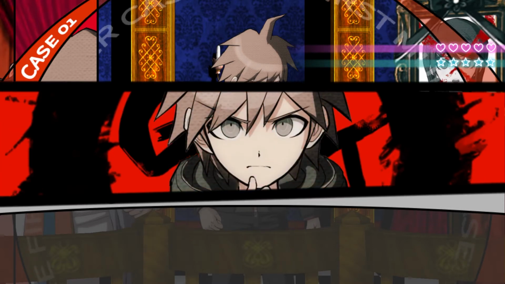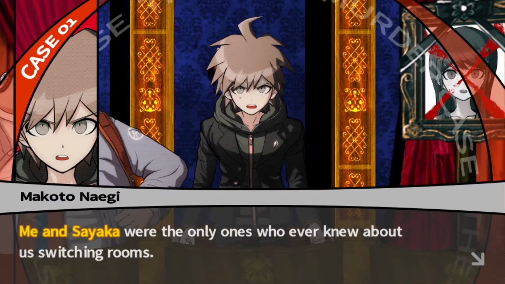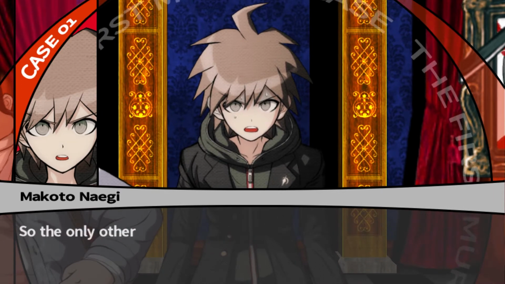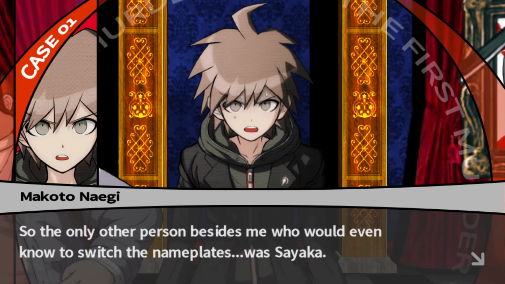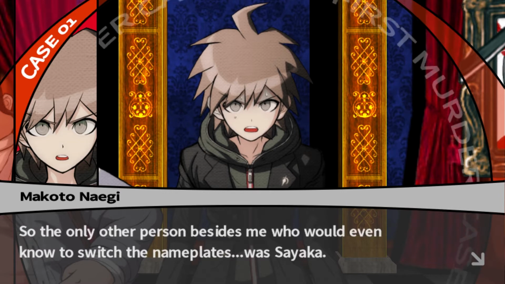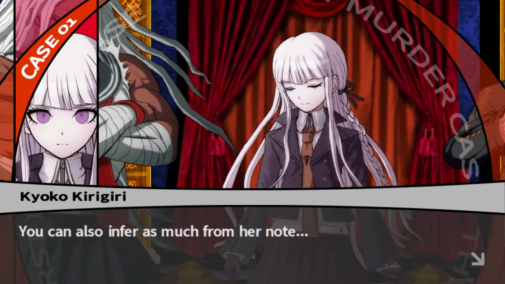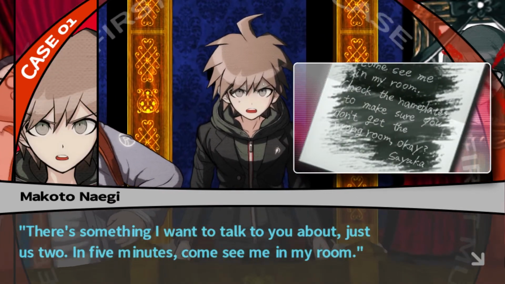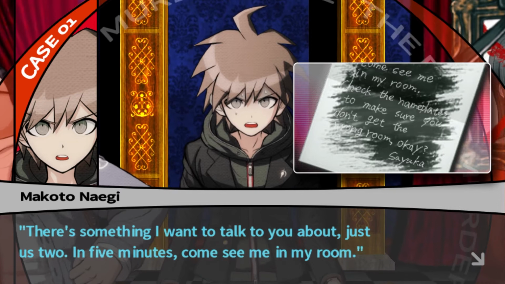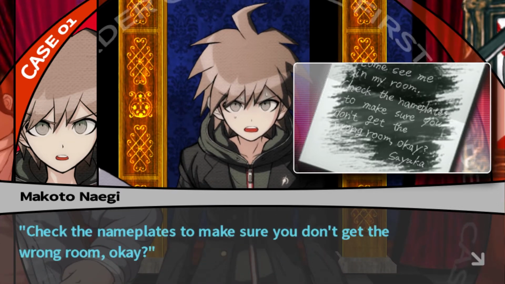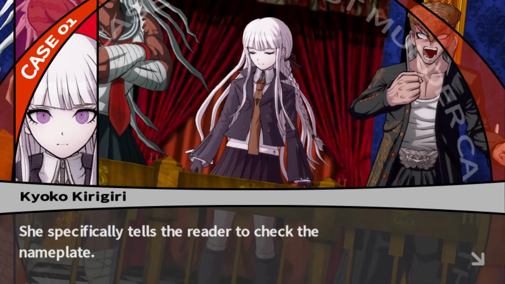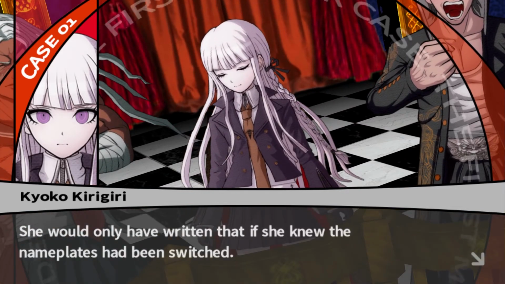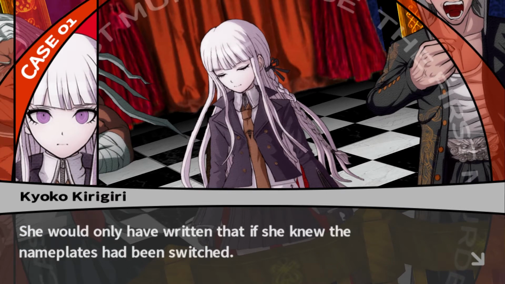I believe things are starting to line up here, everyone. Sayaka and I were the only ones who ever knew about us switching rooms. Yep. So the only other person besides me who would even know to switch the nameplates was Sayaka. You can also infer as much from her note. Check the nameplates to make sure you don't get the wrong room, okay? She specifically tells the reader to check the nameplate. She sure does. She would only have written that if she knew the nameplates had been switched.